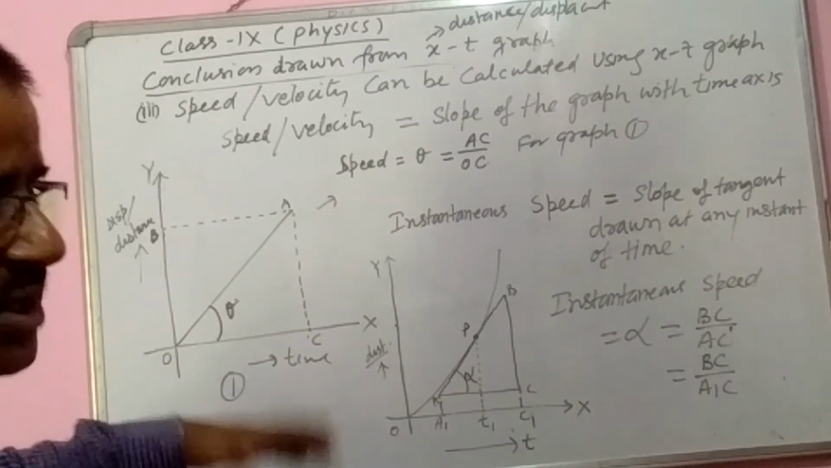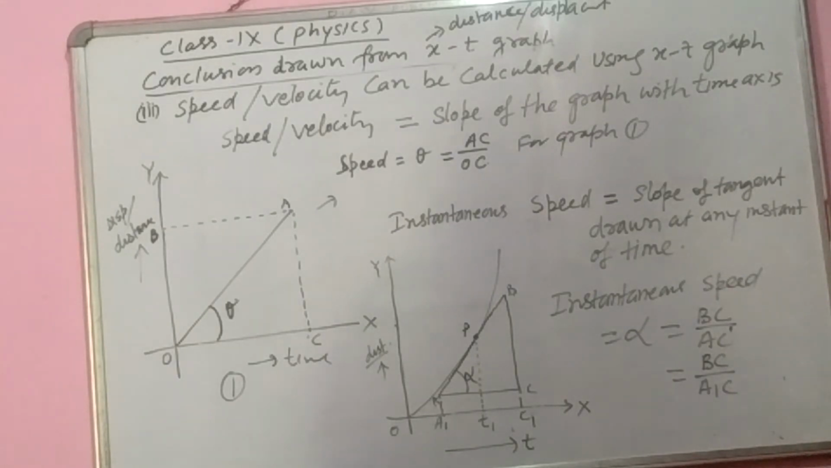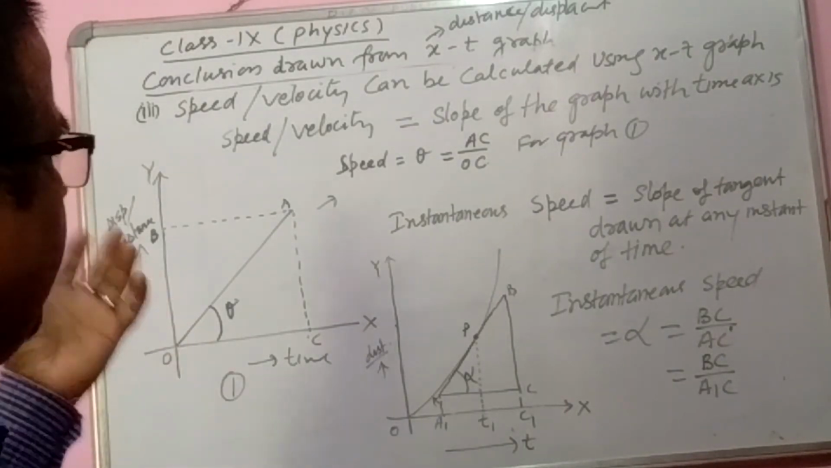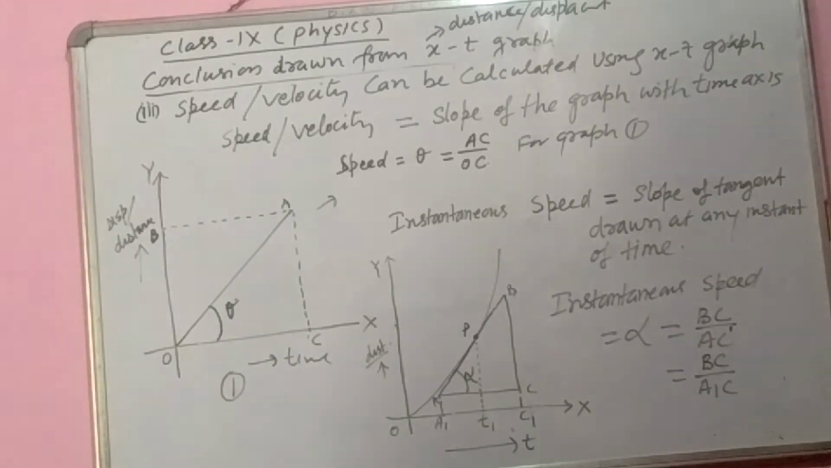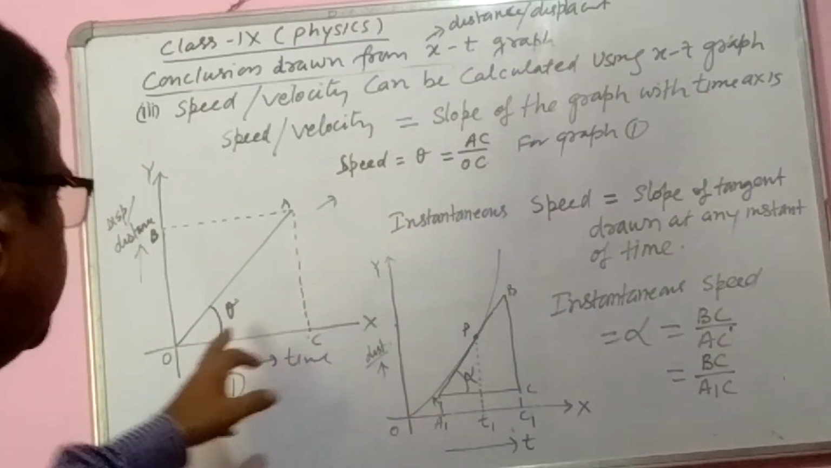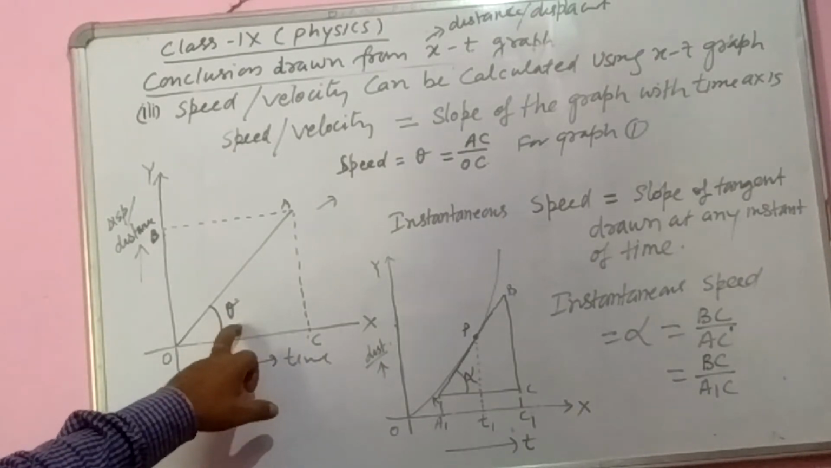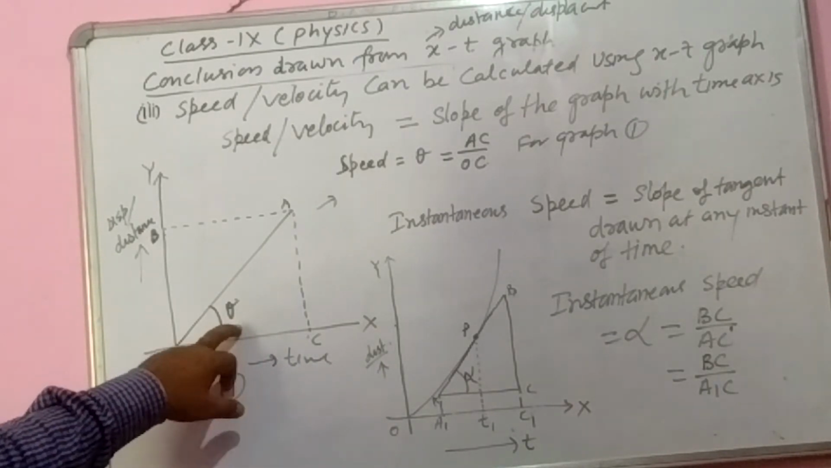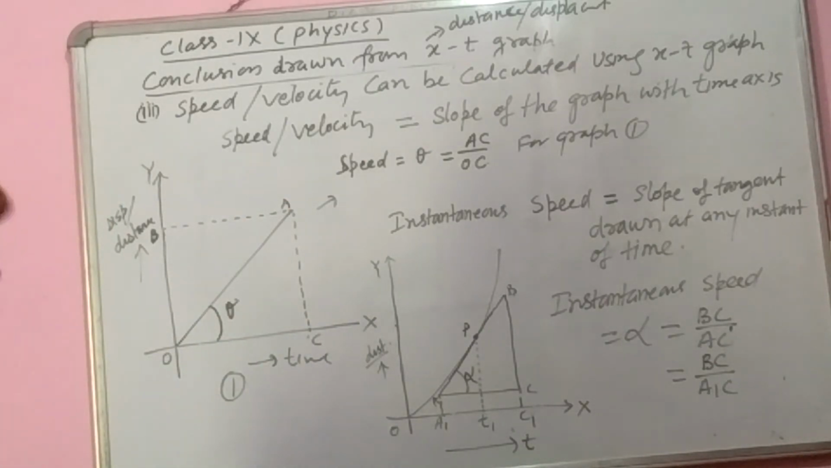What is the angle made by the graph with the time axis? That will give you the value of speed, or velocity, or average velocity. That is why here, this angle is denoted by theta. So we have to calculate theta, the angle, and the angle is calculated by perpendicular by base. If you are asked to calculate the angle, then you have to calculate perpendicular by base.